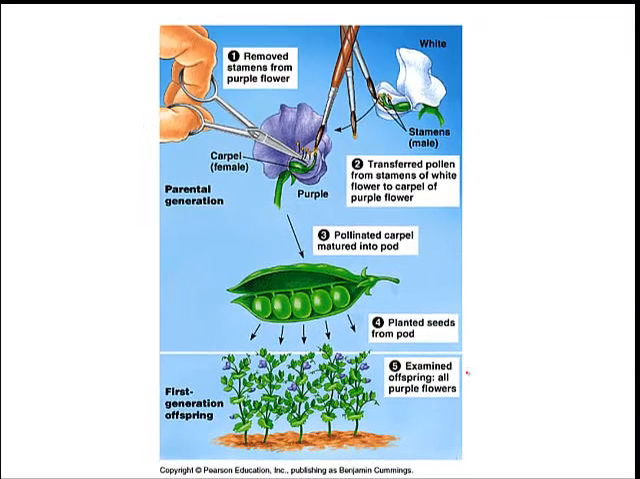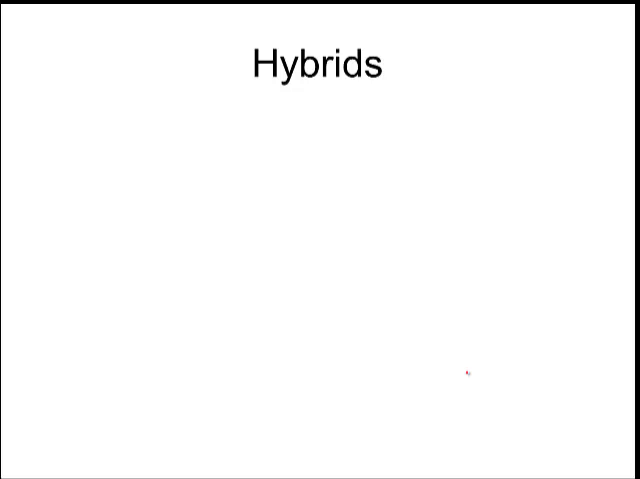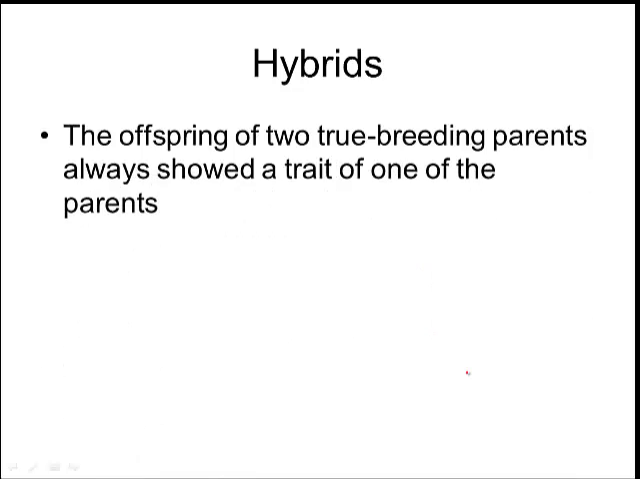Okay, so he did this for all these different traits, and what he ended up finding is that anytime he took 2 true breeding parents, remember, they were always pretty tall or always pretty short, and crossed them with each other, they always ended up showing only one trait of one of the parents. So they had the trait of one of the parents, not both, and not a mix of both, but one. They looked like one of the parents.